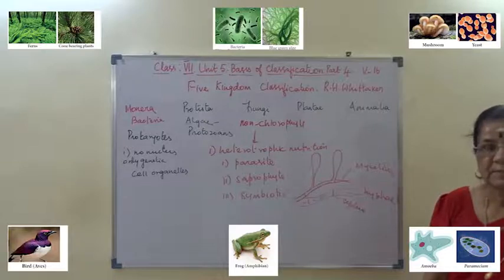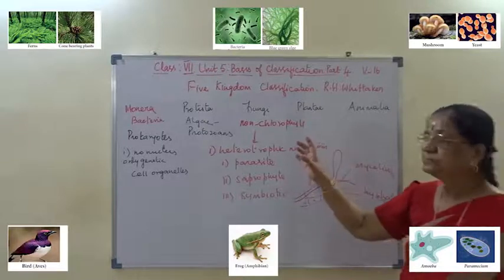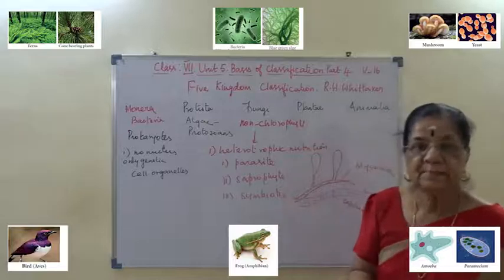These are all separate five kingdom classes.